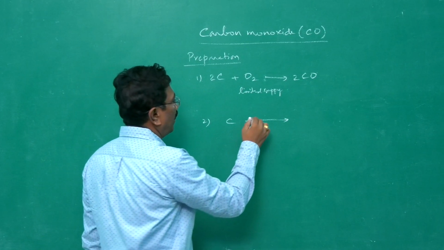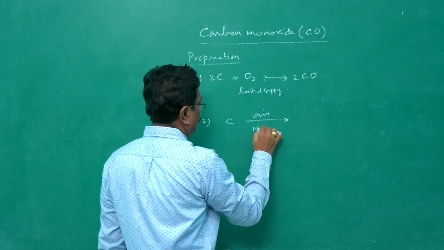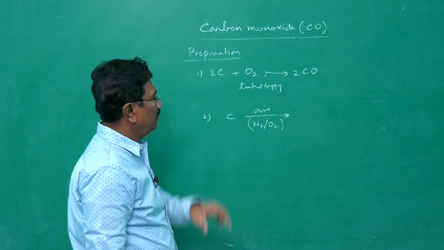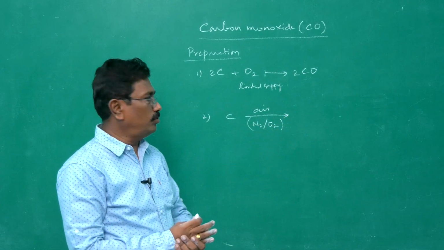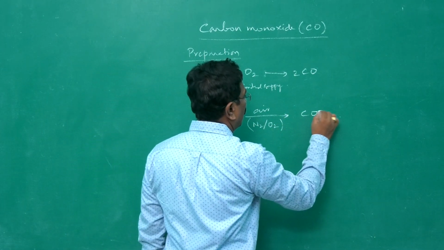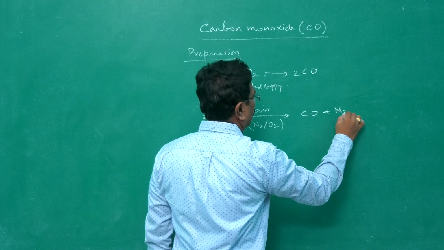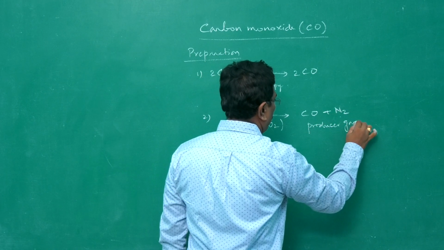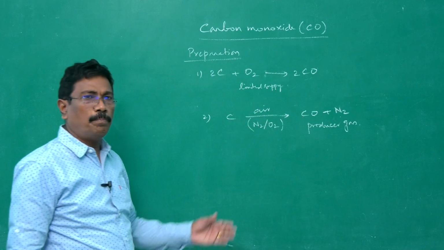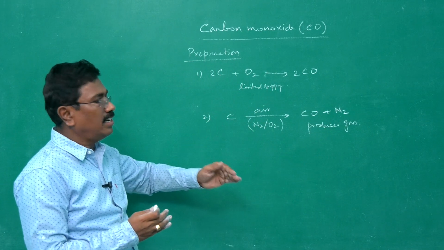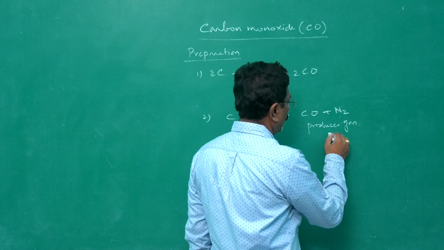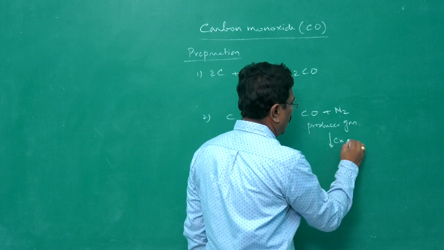Air has got nitrogen and oxygen. So it burns with oxygen. Along with that, nitrogen is also formed. Carbon monoxide along with that nitrogen is said to be producer gas. From producer gas, we can get pure carbon monoxide when it is passed over, say, cuprous chloride, CuCl.